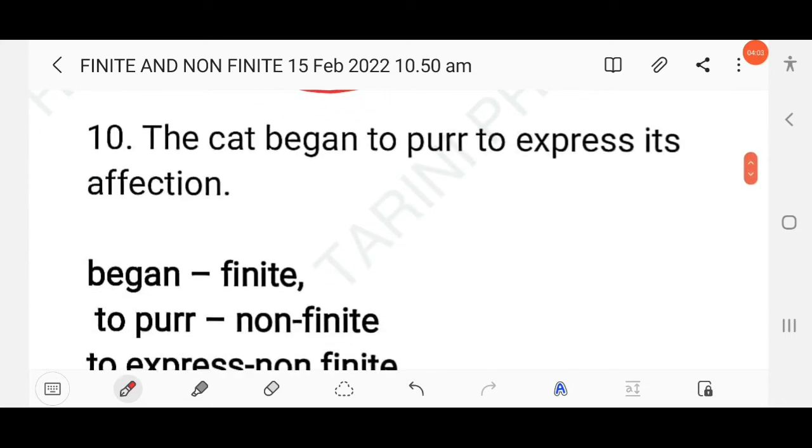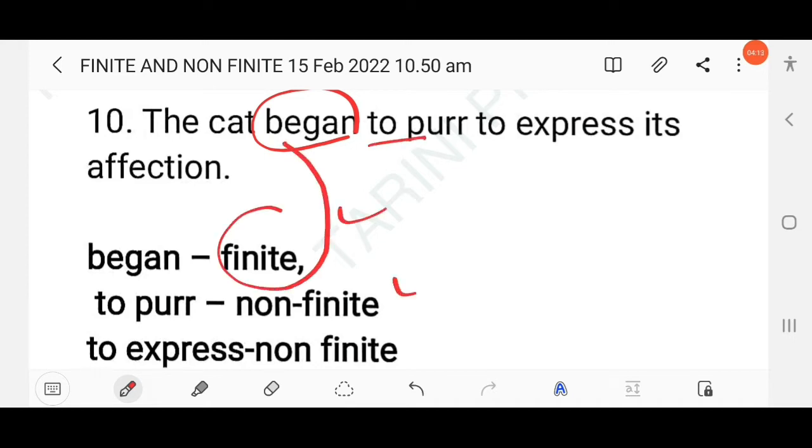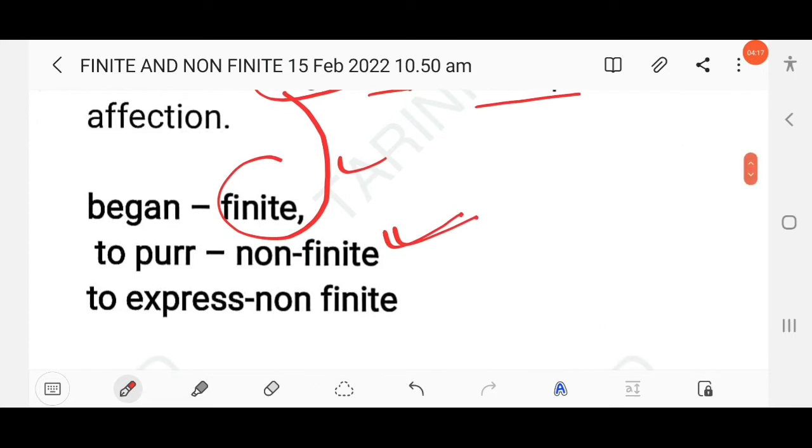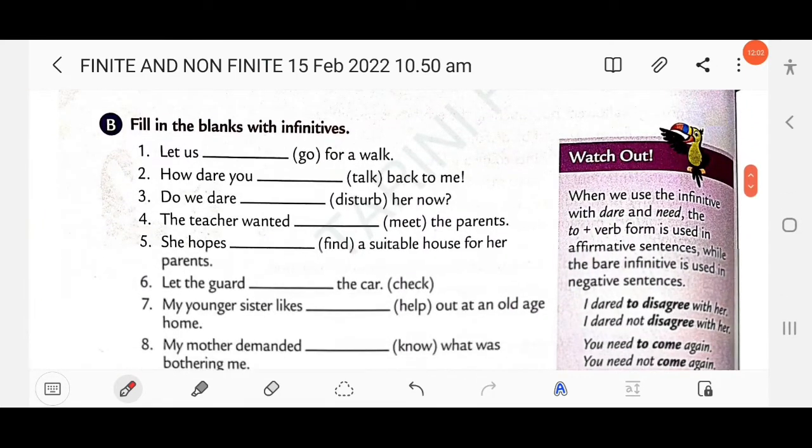Then next question: the cat began to purr to express its affection. Here "began" is a finite verb because it indicates the tense. Which tense? Simple past tense. So this is a finite verb, "to purr" is a non-finite verb, and "to express" is also a non-finite verb. Clear?